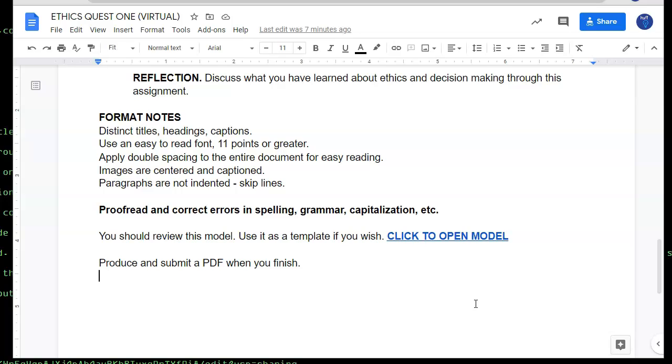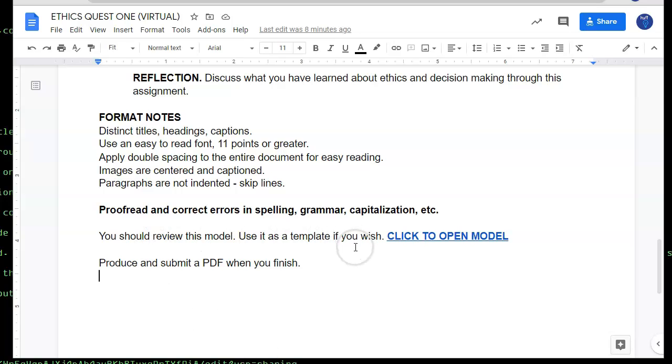All right. Proofread and correct your errors in spelling and grammar and capitalization. This is very annoying to me whenever there are awful misspellings, and I know that the spell checker is underlining those in red, and there are grammar issues and it's underlining those in blue, and you don't take the 0.75 seconds to right click and choose the corrected words or verbiage. So make sure you go through and take time and do that. Also check your capitalization. A lowercase i is not an uppercase I.